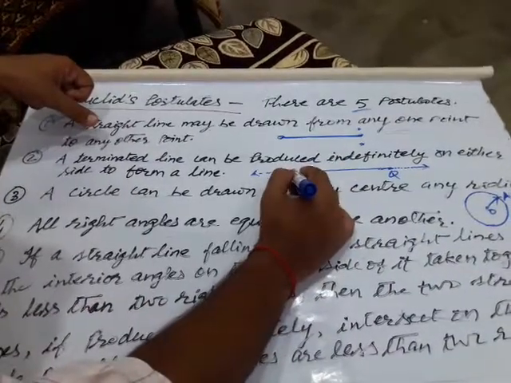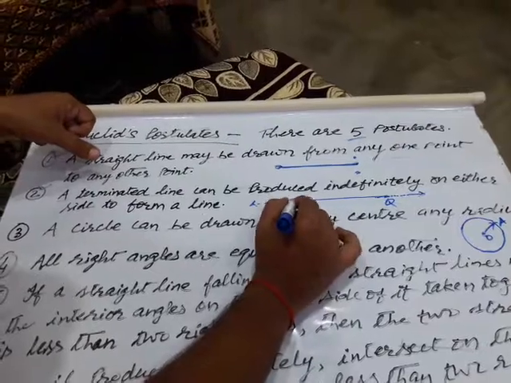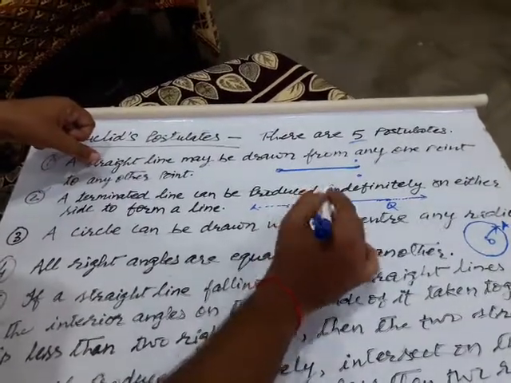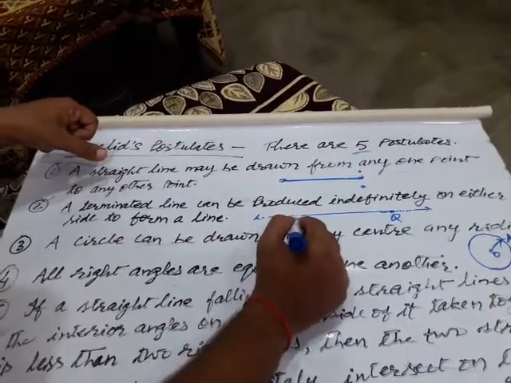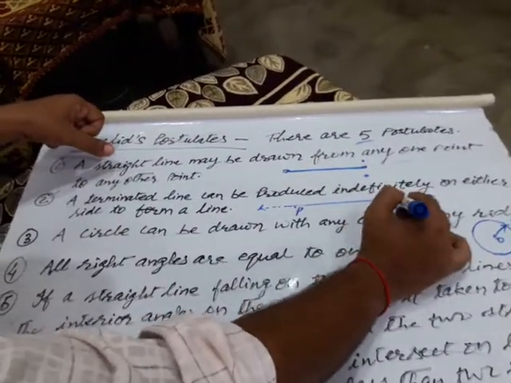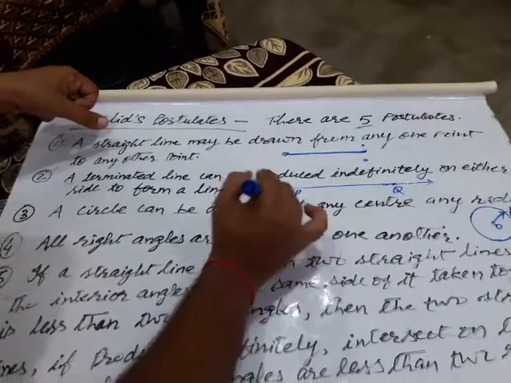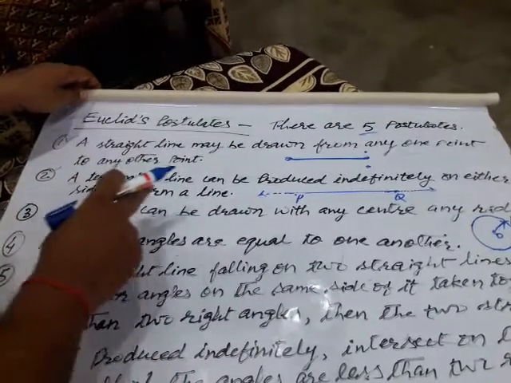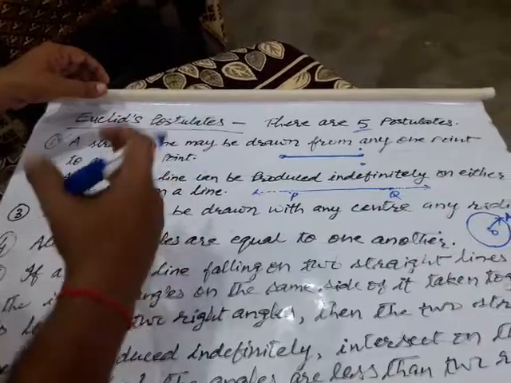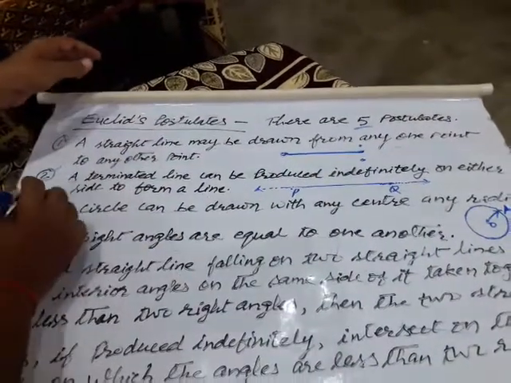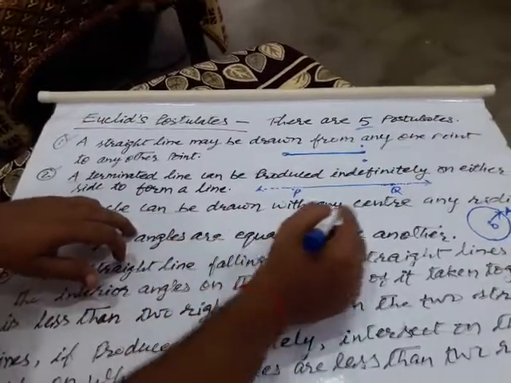Here you see PQ. Here PQ is a terminated line. Terminated line means what today we know as a line segment, but Euclid used the words terminated line. PQ is a terminated line, and from both the end points it can be extended indefinitely or infinitely in this direction also. So he said that a terminated line can be produced indefinitely on either side to form a line as and when required.